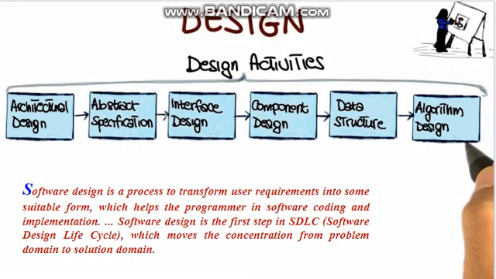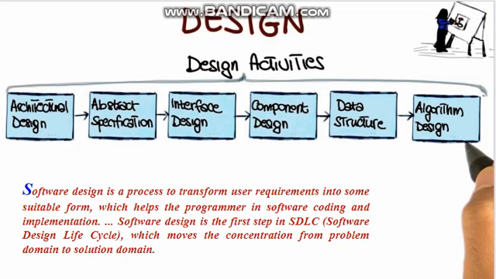Before that, let me tell you what software design is. Once you collect the requirements, all these requirements are converted into designs. The designs may be in any suitable form, and these designs are later converted into code. This is called the designing part. You can see that designing plays a vital role in software development. Once the designing is done, we can go for the next development process.